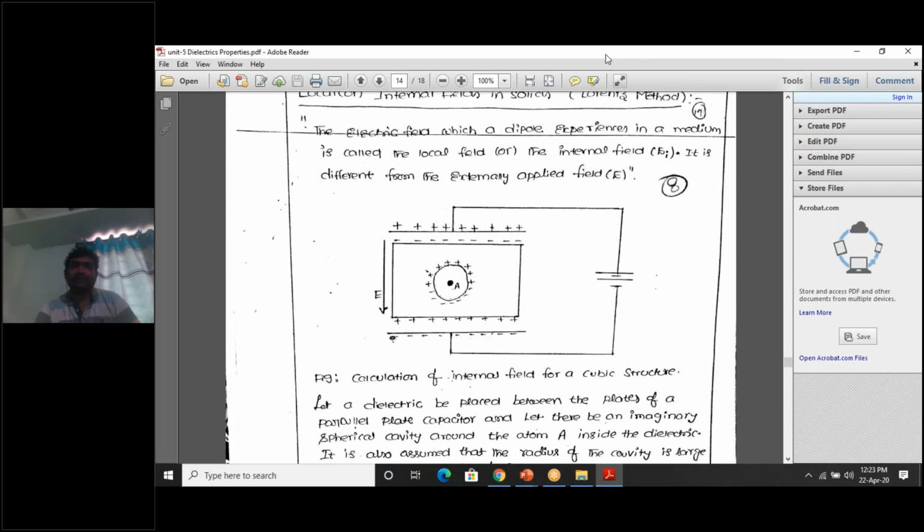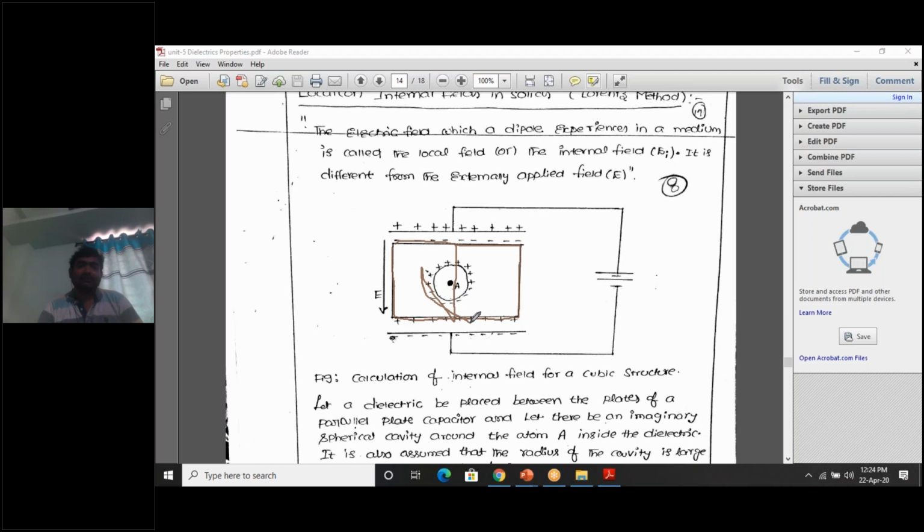let me explain. Let us consider this tube. This is a dielectric tube. Let us divide it into two parts.